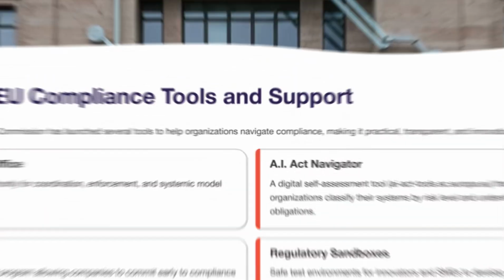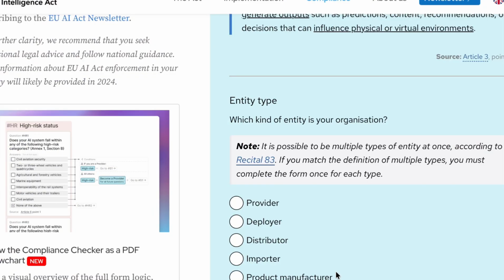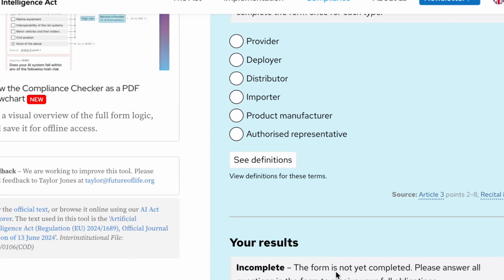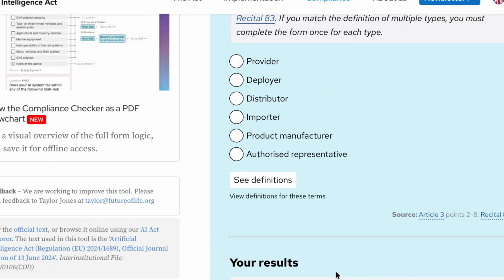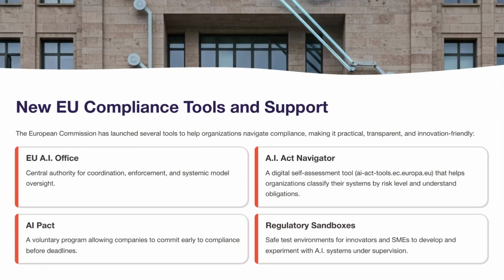New EU compliance tools and support mechanisms. The European Commission has launched several tools to help organizations navigate compliance. EU AI Office: central authority for coordination, enforcement, and systemic model oversight. EU AI Act Navigator: a digital self-assessment tool that helps organizations classify their systems by risk level and understand obligations.